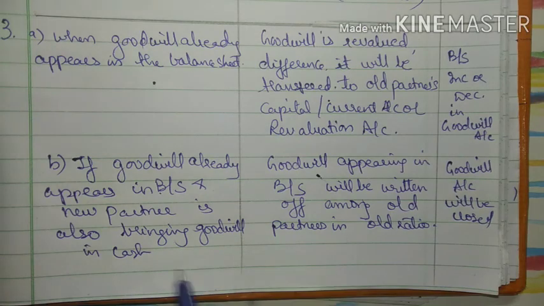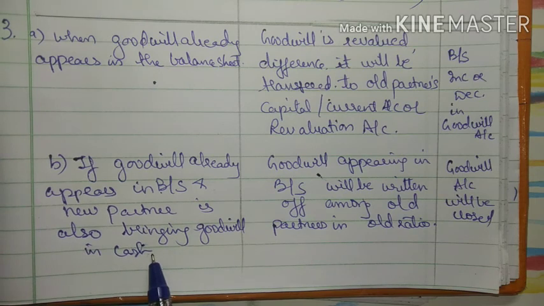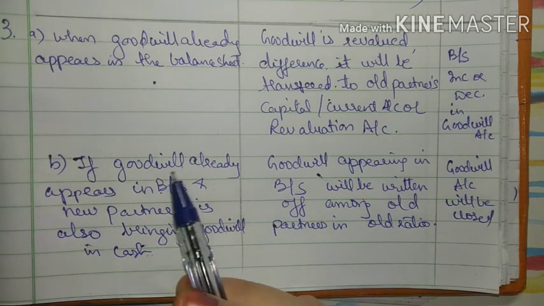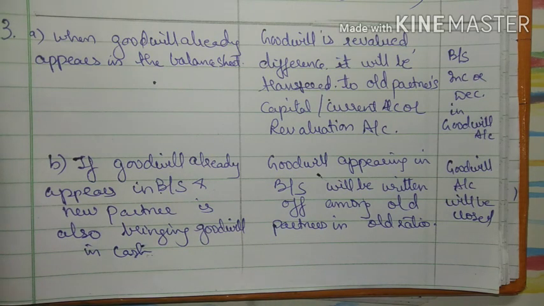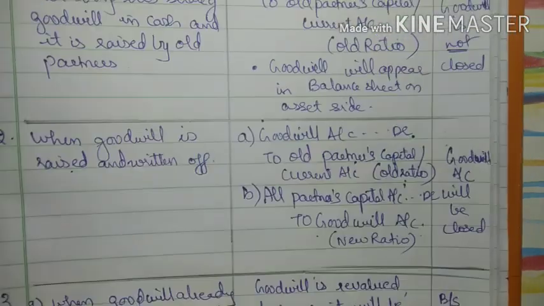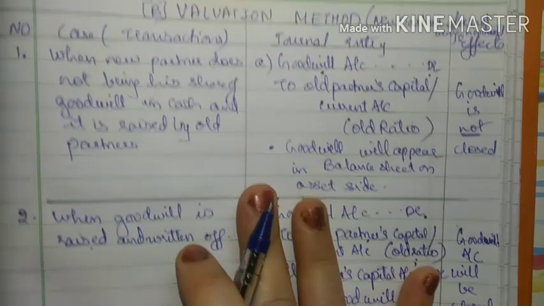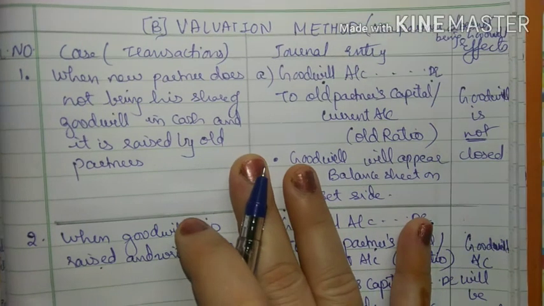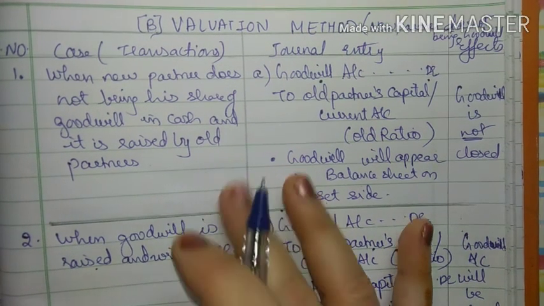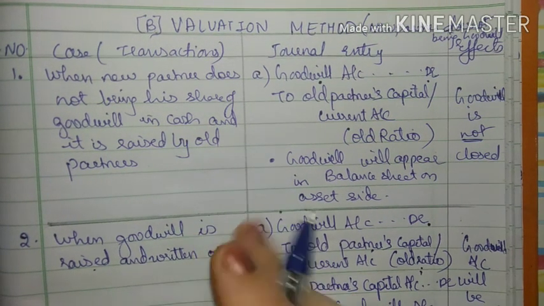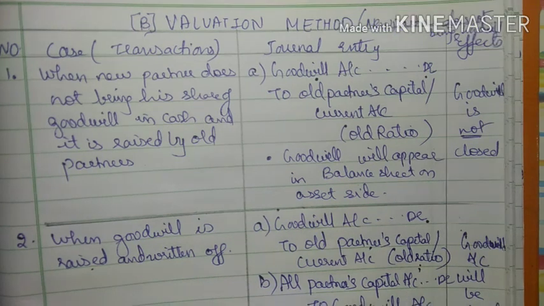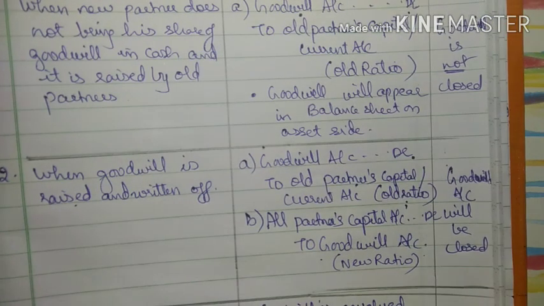Okay, the new goodwill which this partner is bringing, goodwill in cash, its treatment we have to do according to whichever case is given. So these are the treatment of goodwill in admission. You have to read the problem carefully and then you have to do the accounting treatment, that is you have to pass the accounting entries. Okay, thank you.